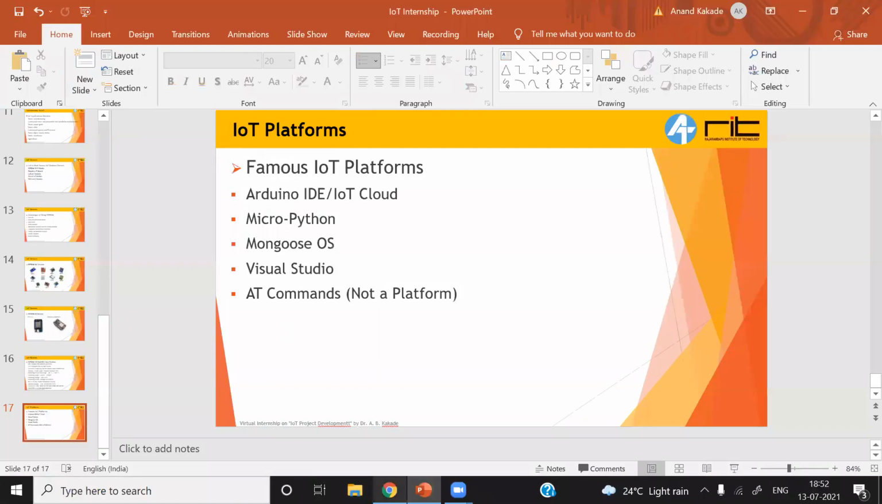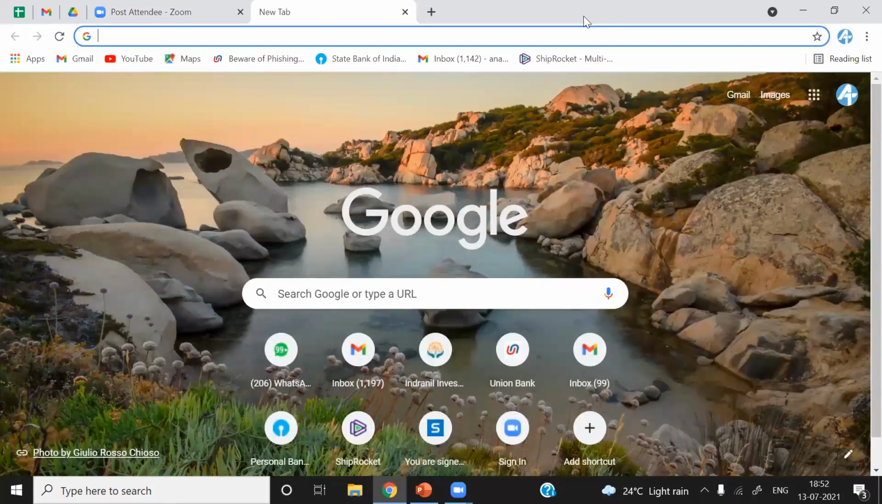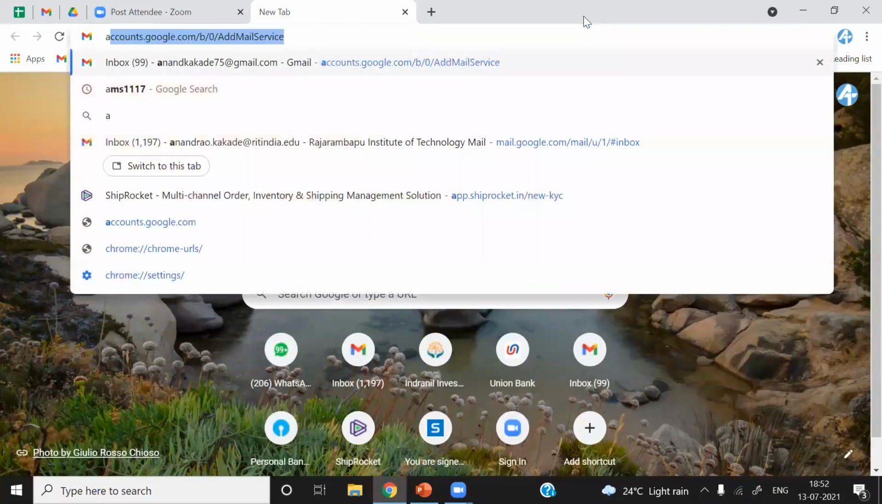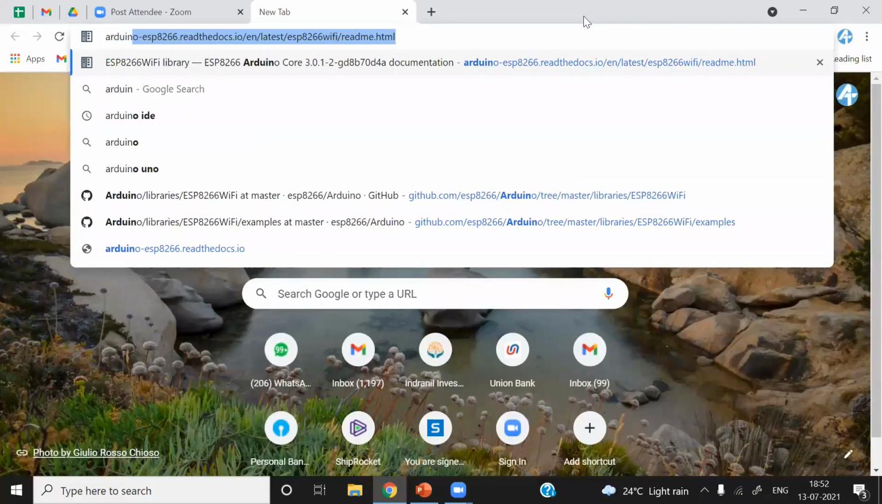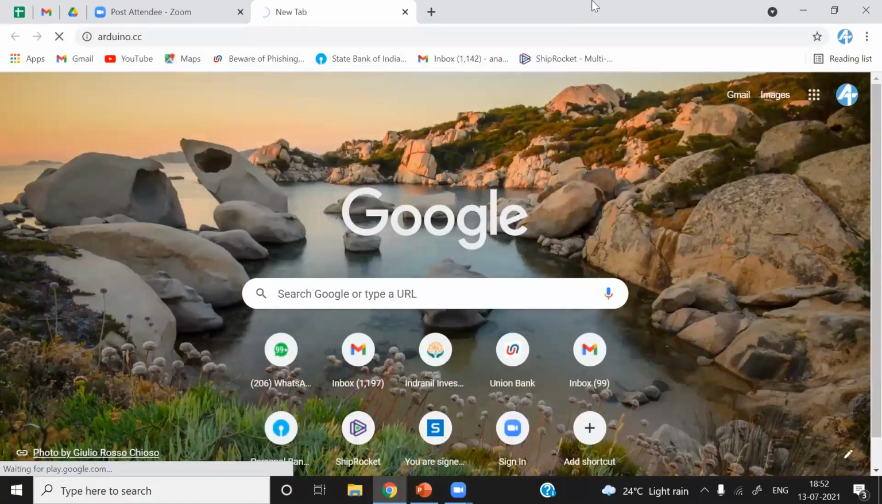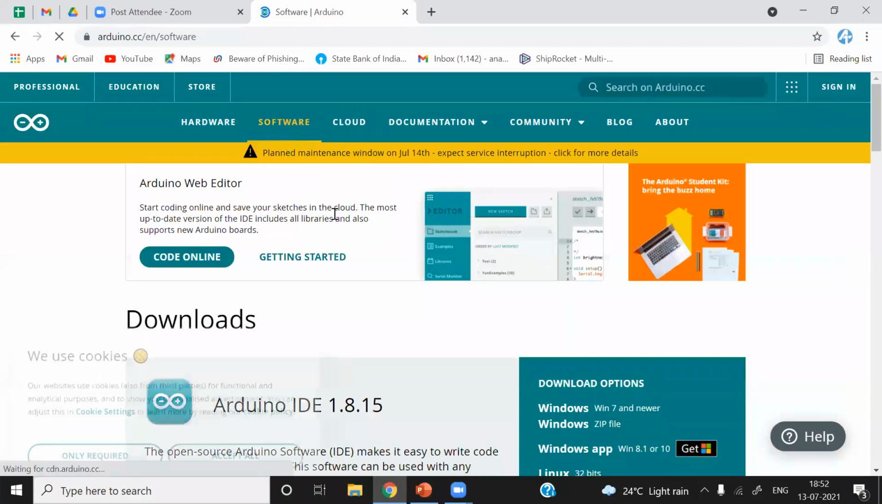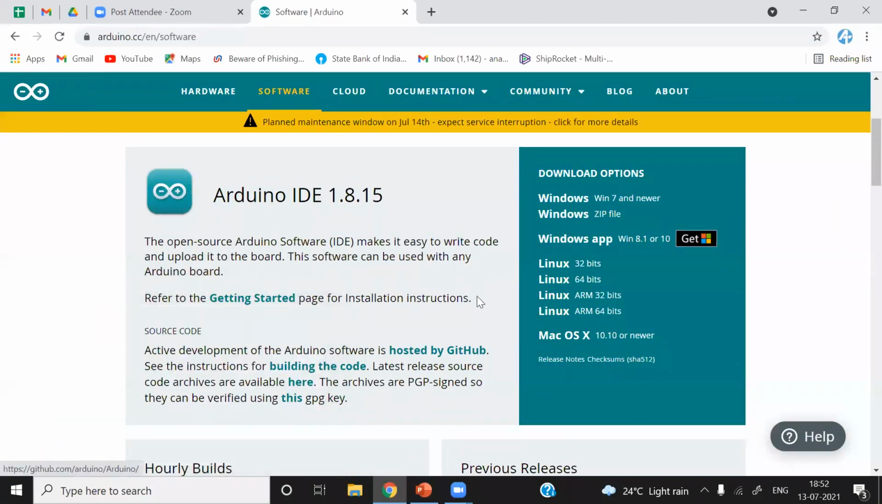I will just go on the internet and search for downloading Arduino IDE. Just write Arduino.cc and hit enter. The official page of Arduino.cc will appear here. Go to the software section, and you can see all the download options available.